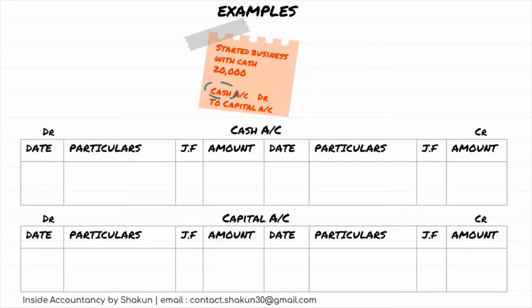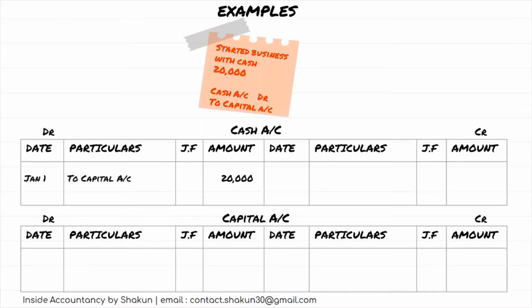Now cash is to be debited in the name of capital. So therefore, since cash is to be debited, in the cash account on the debit side, we write the name of the opposite account, the other account, that is capital. So Jan 1 to capital 20,000.